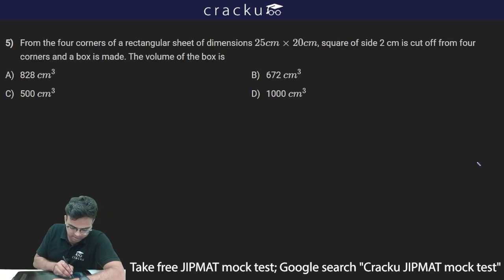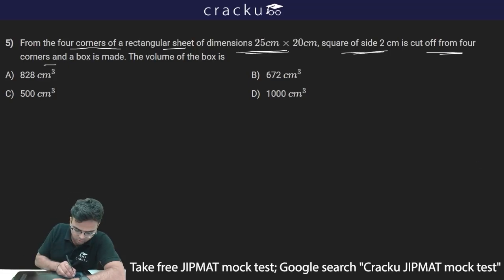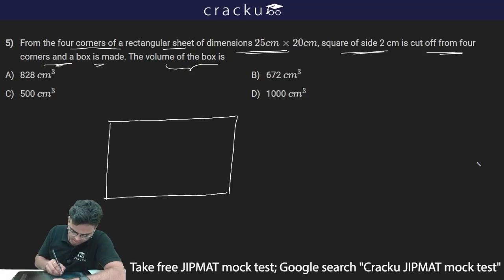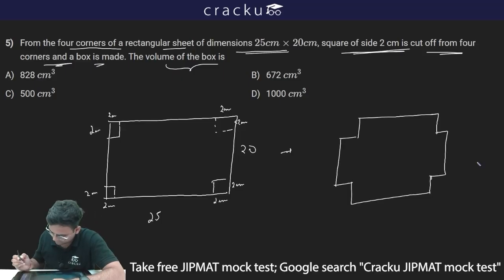The next question says, from the 4 corners of a rectangular sheet of dimensions 25 into 20 centimeter, squares of side 2 centimeters are cut off from the 4 corners and a box is made. We need the volume of the box. So we have a rectangular sheet like this. This is 25 and this is 20. From all 4 corners, a square of side 2 centimeter is cut off. Thus the figure will look something like this.